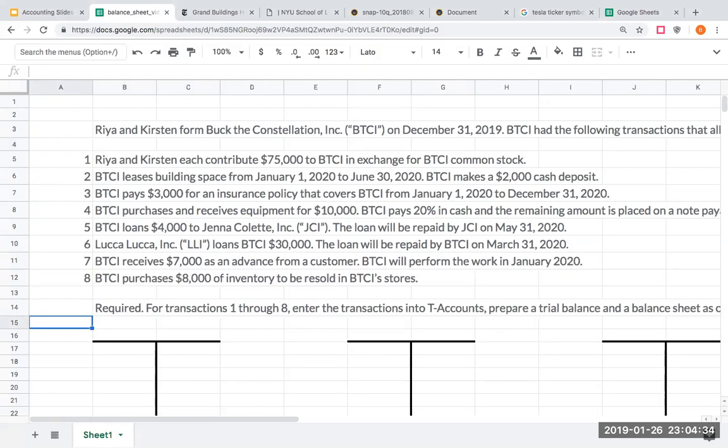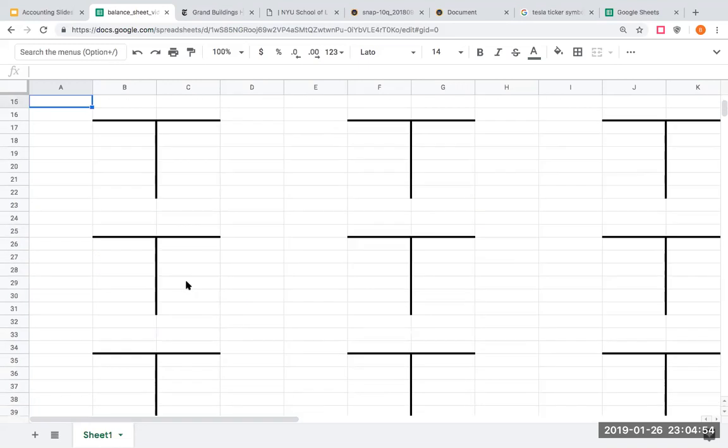If you have instructors that insist upon doing journal entries, that's great. I'm going to do a video later that shows you how to do journal entries from T accounts. It's really easy. However, what I'm more concerned about is how we go through and record this.